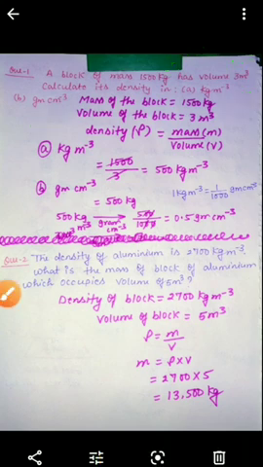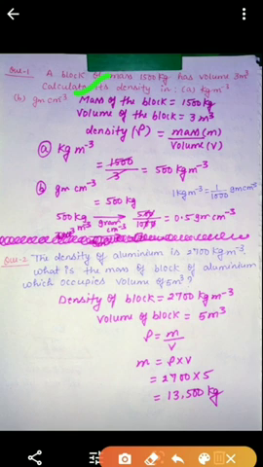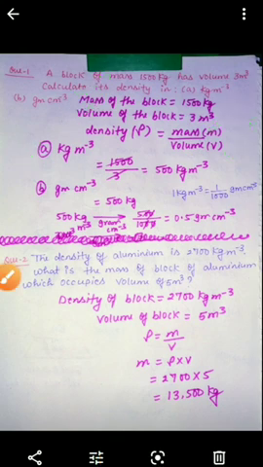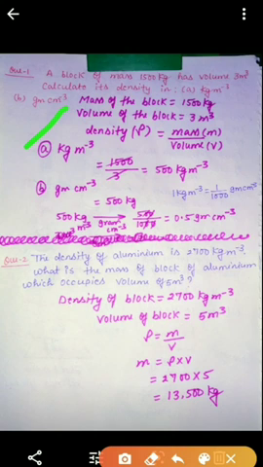So first of all, write down the given values. Mass of the block is equal to 1500 kg. Second, volume of the block is 3 meter cube, and we know the formula: density is equal to mass per unit volume. So the first one is in kg meter to the power minus 3, or kg per meter cube. So directly we can write here 1500 upon 3. The answer will be 500 kg meter to the power minus 3. This is the answer of the first question.